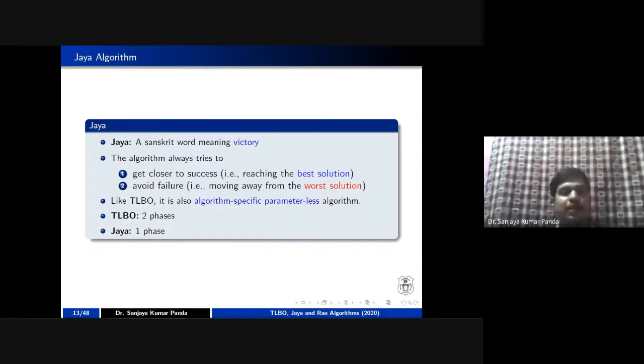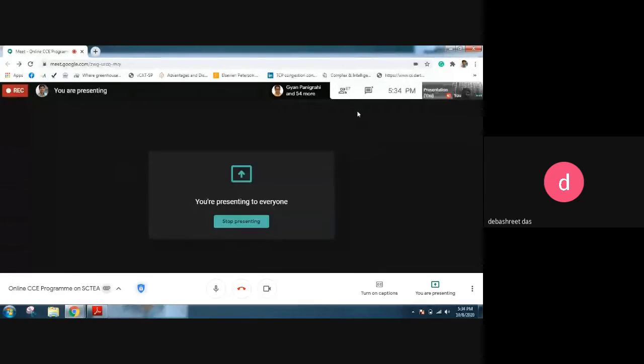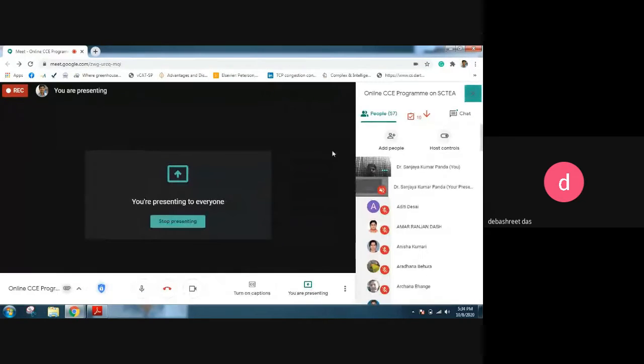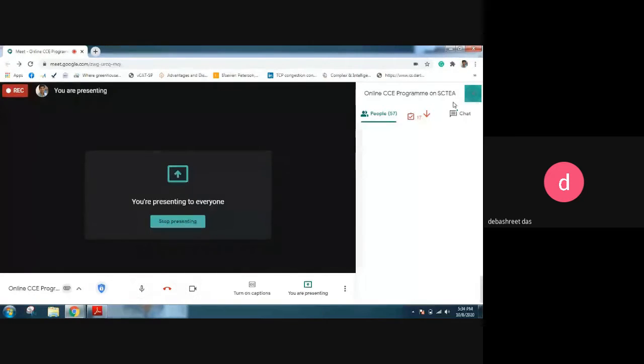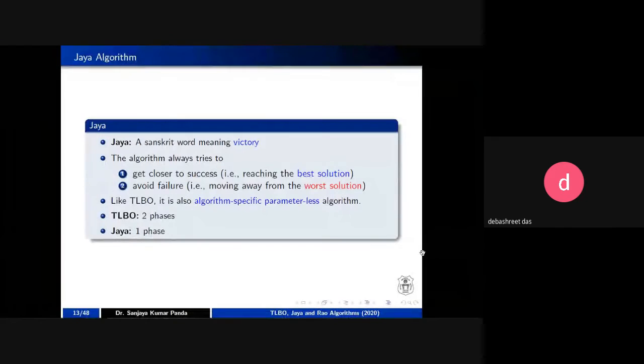If you have any doubt regarding TLBO, you can ask now before we start the second algorithm. Sanjay sir, good afternoon. Sir, in TLBO, let's take for example the knapsack problem, which yesterday you solved with the genetic algorithm. If the same thing is solved using TLBO, how many decision variables will be taken and what will be the mean value?